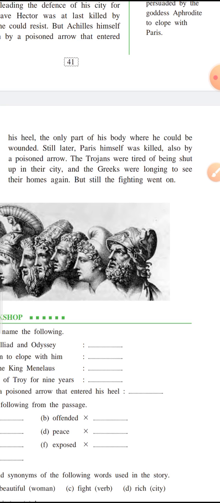Here we come to the end of part 1. I'll send you the workshop questions of this, and the marginal questions as well. The moment I send them, please make it a point to write them in your notebooks so that we can proceed for the exams. Exams in the sense of class test.